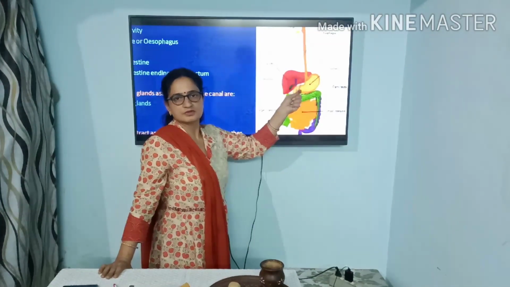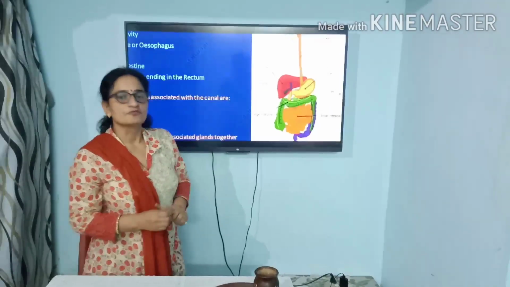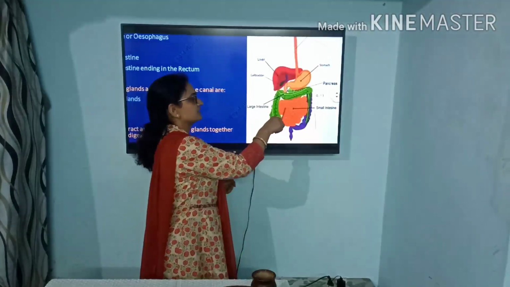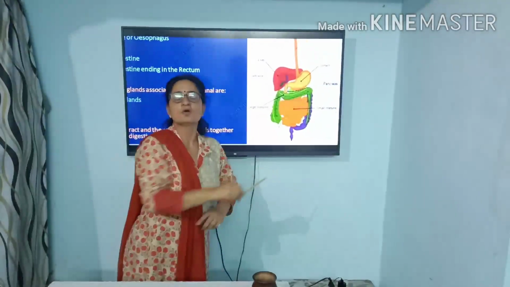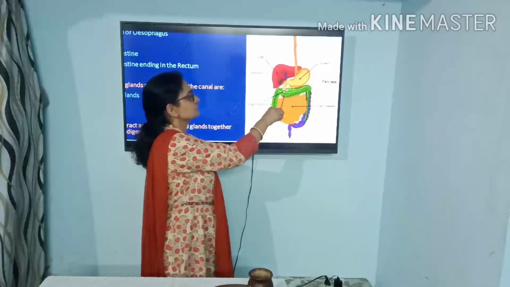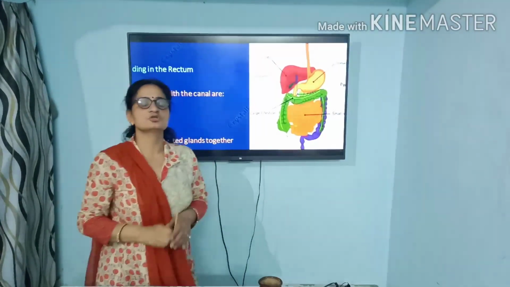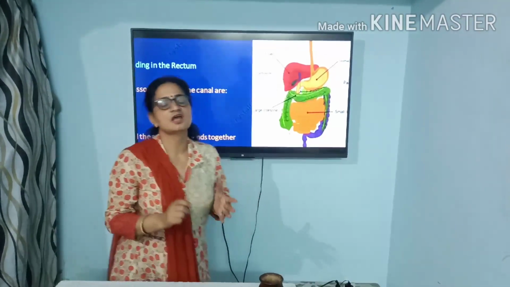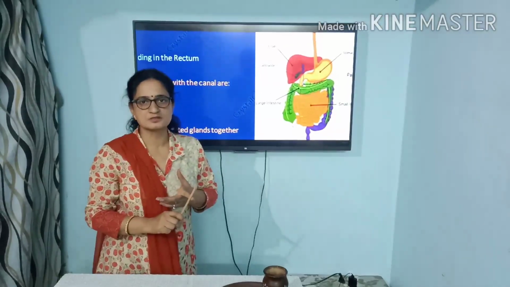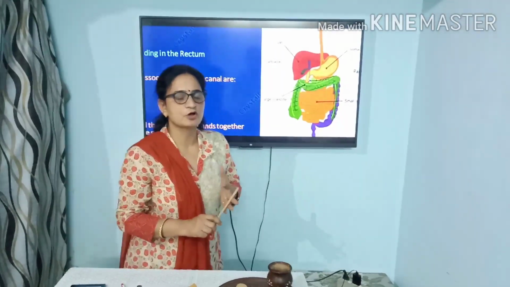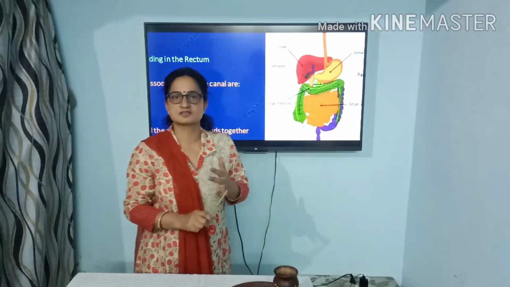After the stomach, the food is passed into the small intestine, where the various intestinal juices as well as the liver and the pancreas release their juices into the small intestine, and all these help in digestion of carbohydrate, protein and fat. Carbohydrate into the simple form, that is glucose, protein into the simple form, that is amino acid, and the fat into fatty acid and glycerol.